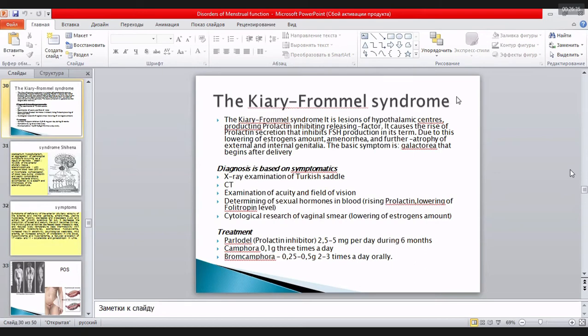You can see Chiari-Frommel syndrome, but it is not a disease, it is one of the symptoms. For example, it may be due to lesions of the hypothalamic center, or due to a tumor of the pituitary gland. Usually it is characterized by lowering of the amount of estrogens.